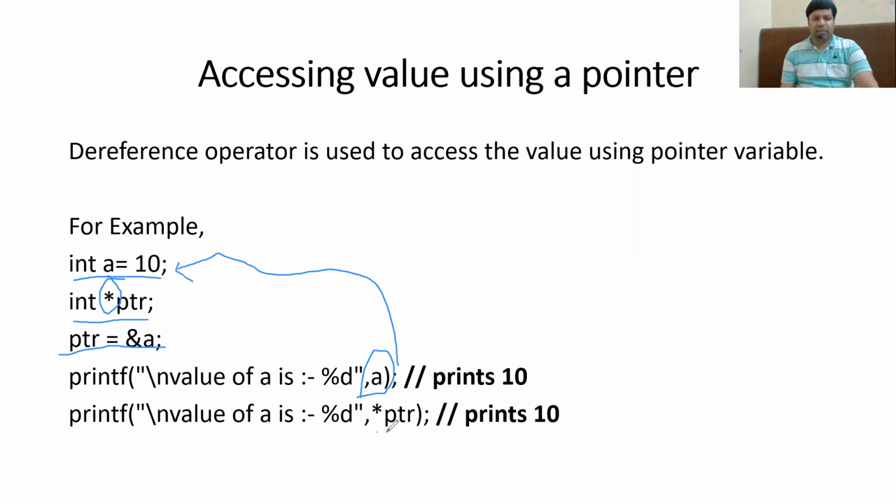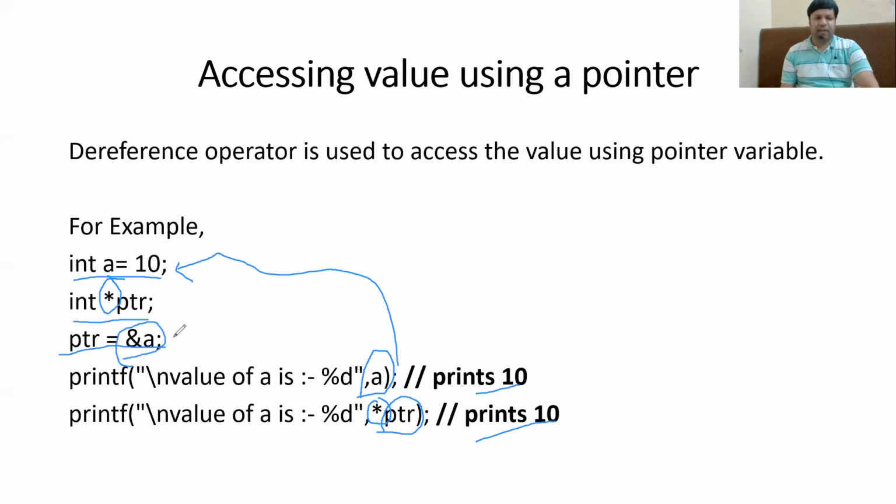In the second, we are using the pointer variable, and with the pointer variable, we are using the dereference. It will again print 10. Why? Because, as already discussed, the dereference operator along with the pointer is used to display or access the value which is stored at the address stored in the pointer variable. So pointer में किसका address है? Pointer has the address of a.